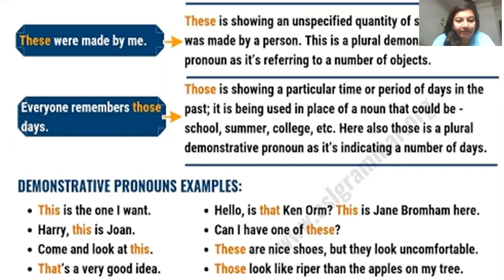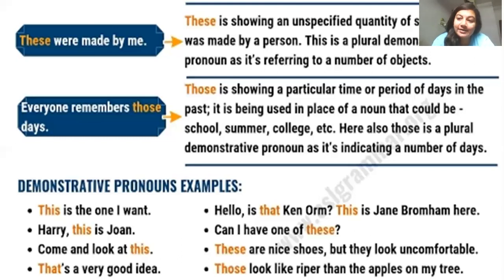Next example, everyone remembers those days. So सब उन दिनों को याद रखते हैं. Those is showing a particular time or period of days in the past. It is being used in place of a noun that could be school, summer, college, etc. Here also those is a plural demonstrative pronoun as it is indicating a number of days. अभी here those क्यों यूज किया है क्योंकि वो जो noun को रेफर कर रहा है days वो एक plural है, so that is why plural demonstrative pronoun is used.